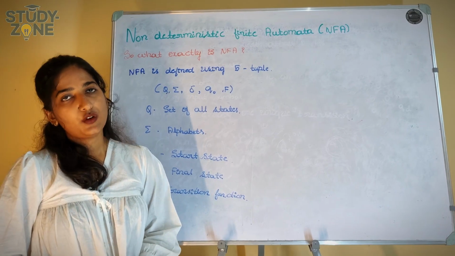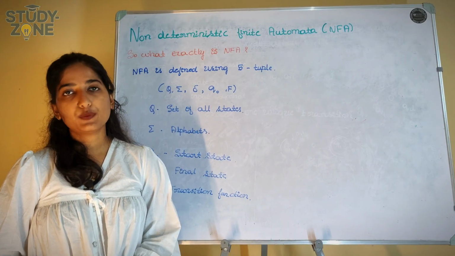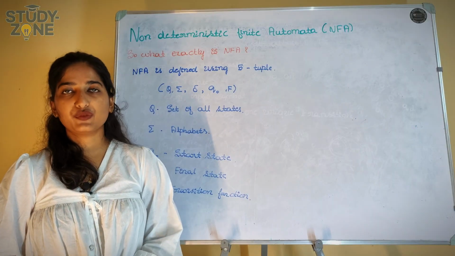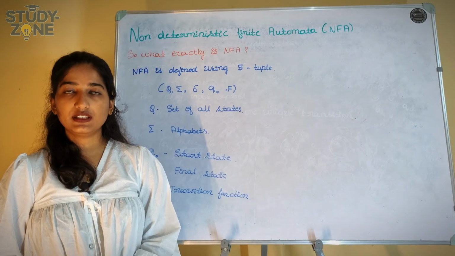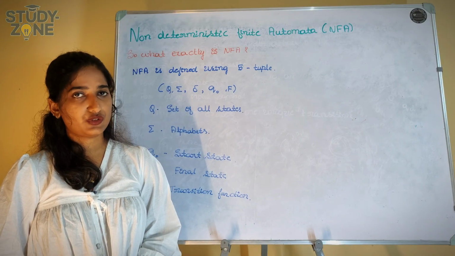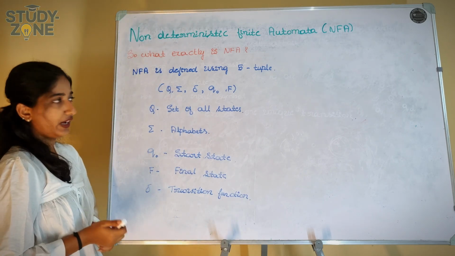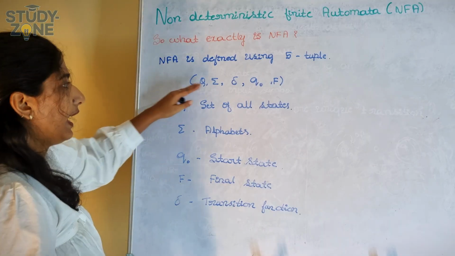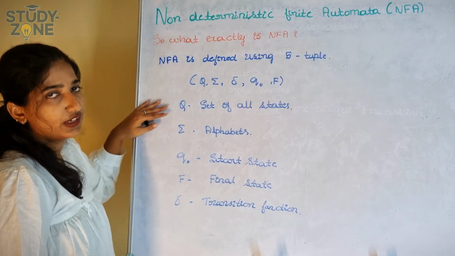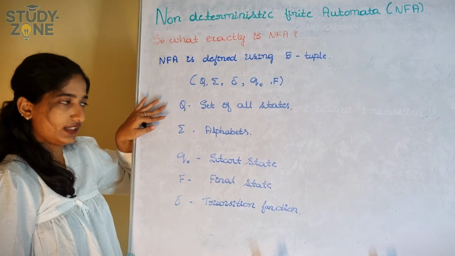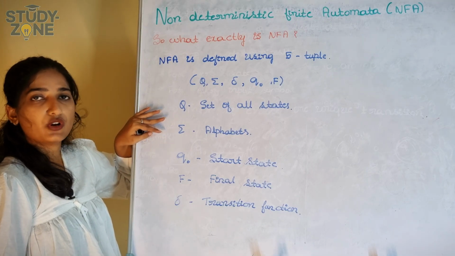Now, what is the official definition of NFA? The formal definition of NFA is defined using 5 tuples, same like DFA. I will not explain it in depth because you already know the formal definition of DFA, right? The formal definition is defined using 5 tuples, and they are Q, sigma, delta, Q naught and F. Q is the set of all states, and sigma is the alphabet, which means the set of symbols or characters.